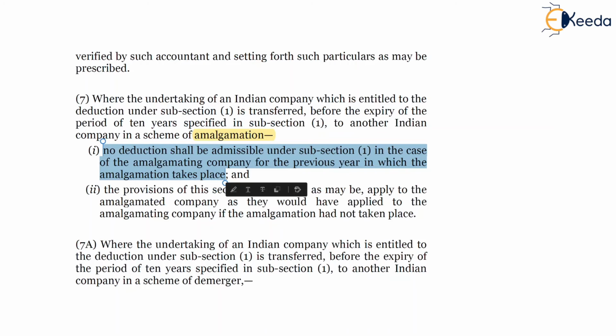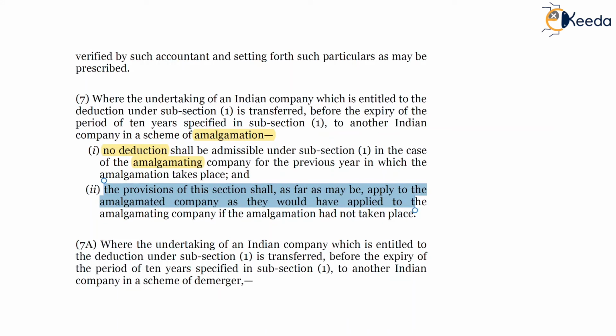Accordingly, the amalgamating company will no more be allowed deduction. The provisions of this section shall, as far as may be, apply to the amalgamated company as they would have applied to the amalgamating company, considering that amalgamation had not taken place. So, provisions of this Act will continue to apply to the amalgamated company.